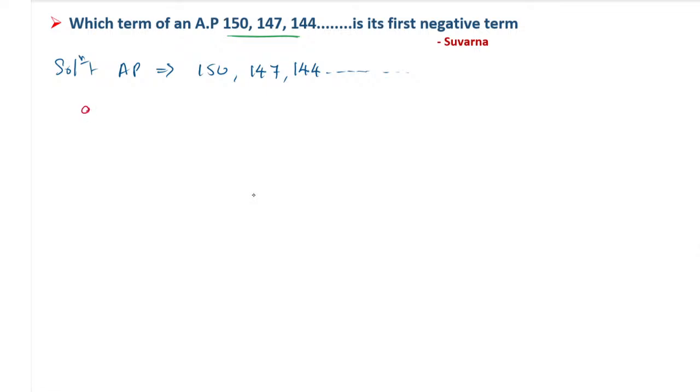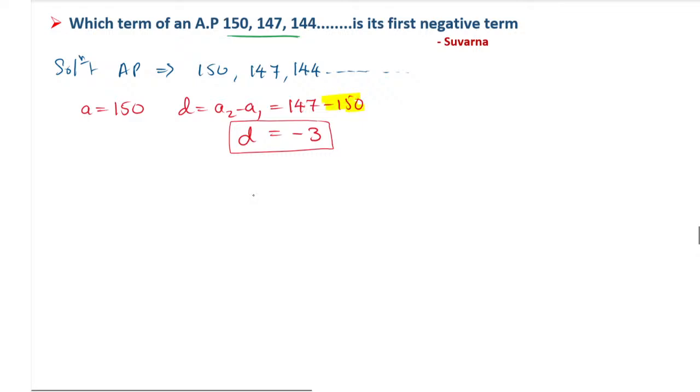Here the first term A is 150, and D is A2 minus A1, that is 147 minus 150, which is -3. Several students will go wrong here and write the D value as plus 3. Don't write plus 3, it is -3, because 150 is the greater number and it carries the negative symbol. So D value is -3 and A value is 150.